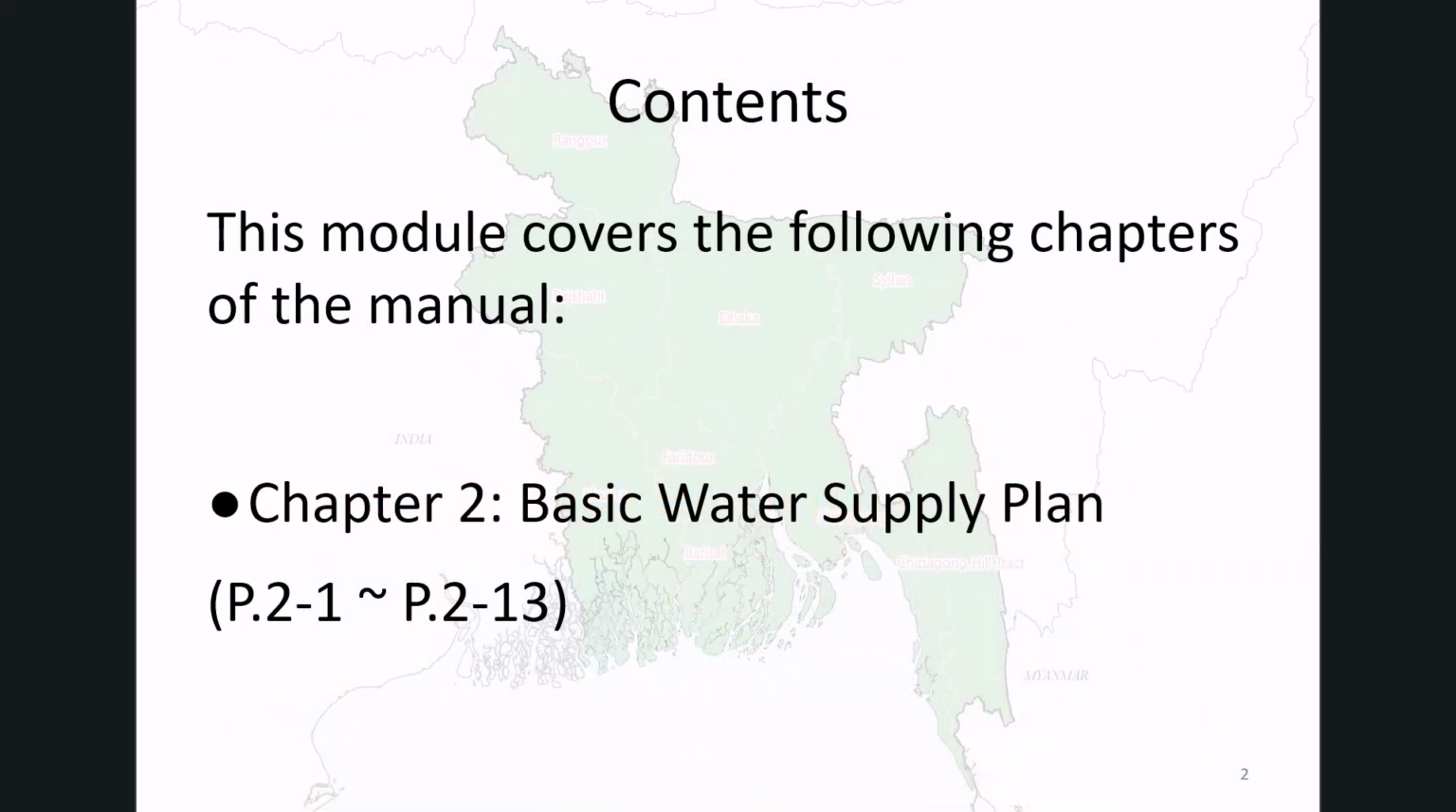This module covers Chapter 2 of the manual, which has three main parts. The first is the Basic Water Supply Plan, covering key planning and design considerations. The second is Strategies for Effective O&M, covering how maintenance should be organized and implemented. The third is Limitation and Constraints in O&M implementation. Understanding these foundations is essential for DPHE officers who support POSHWA in managing their water supply systems.